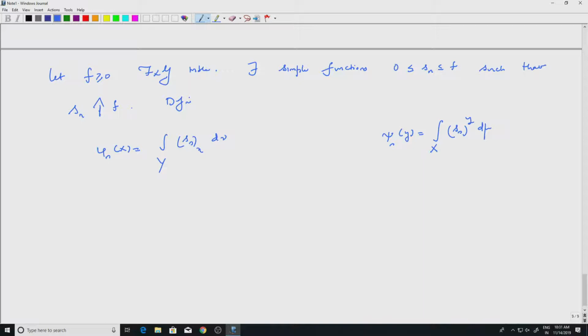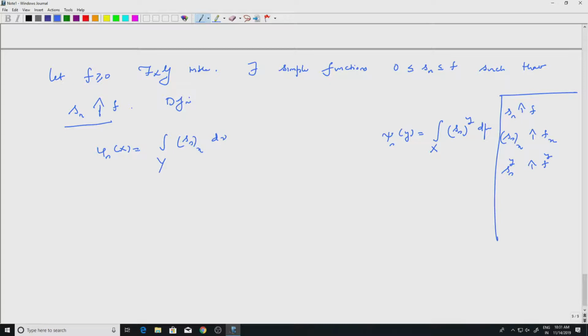Since Sn's increase to f, the sections also will increase to the corresponding sections of f. So Sn sub x will also increase to f sub x, and Sn super y will also increase to f super y.